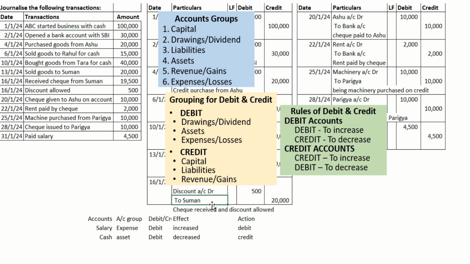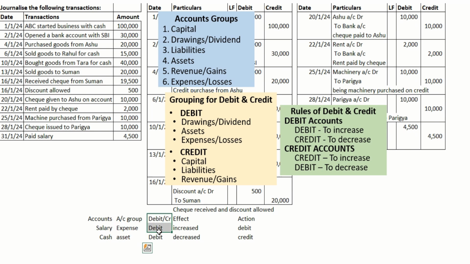In a company, in a practical scenario also, once the accountant gets a transaction, he should clearly get the minimum two aspects. Then he needs to understand which account group it comes under: is it expense, liability, capital, revenue, or asset.